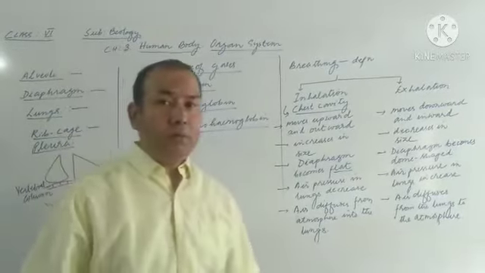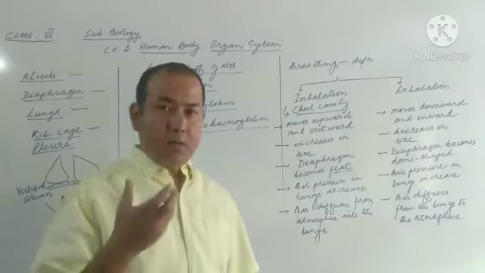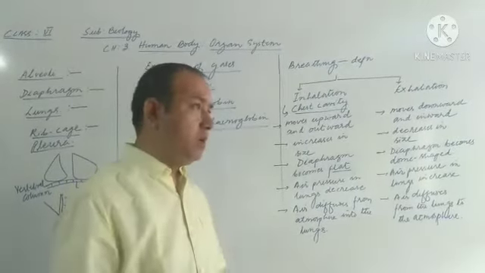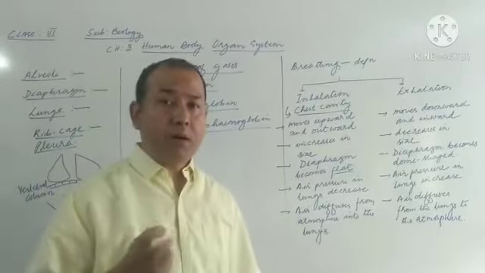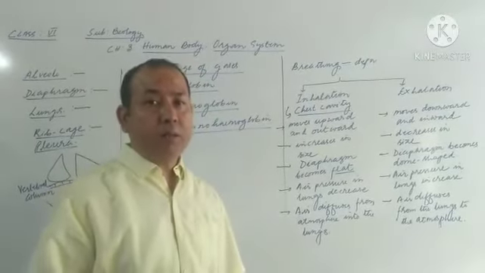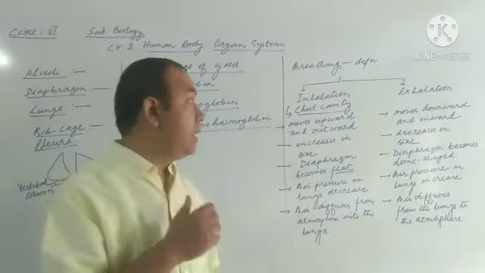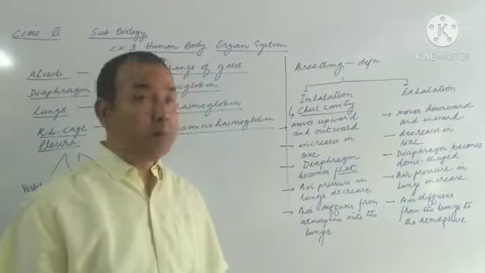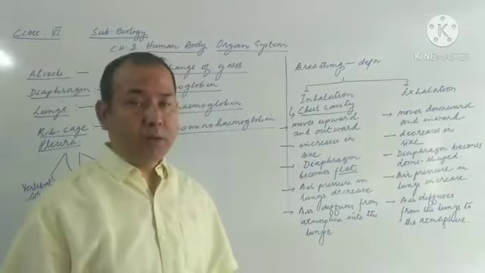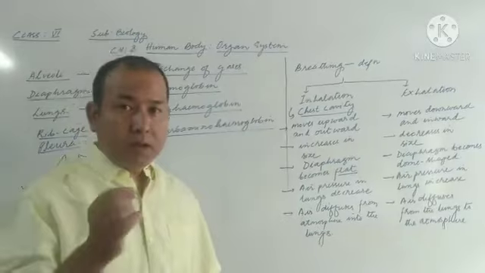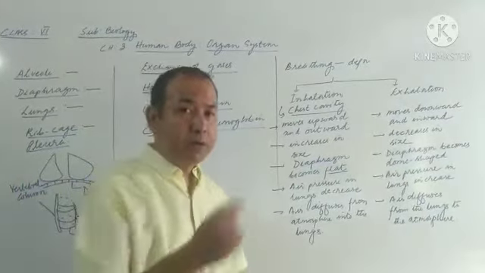Now for the oxidation or breaking down of this food molecule or glucose molecule in different cells of the body, it requires oxygen. That oxygen is supplied again by the blood. About the blood in detail we'll be learning in the next topic, the circulatory system, but still some part of the circulatory system we need to discuss here. How does the oxygen reach each and every cell of the body from the lungs? That we are going to discuss in this topic.